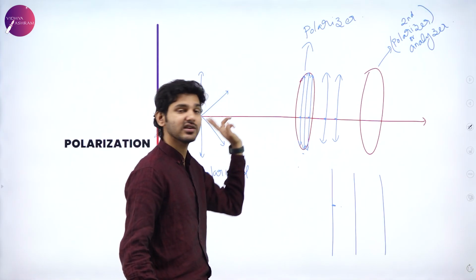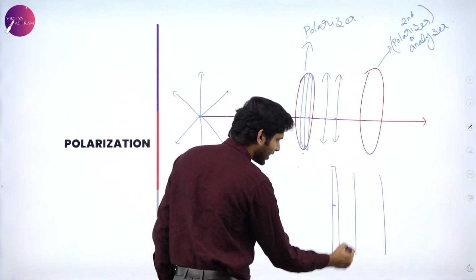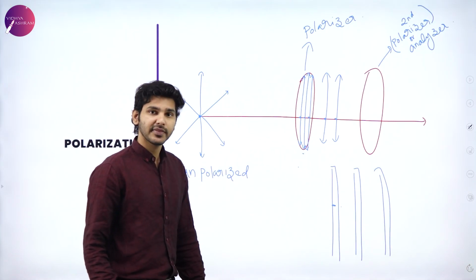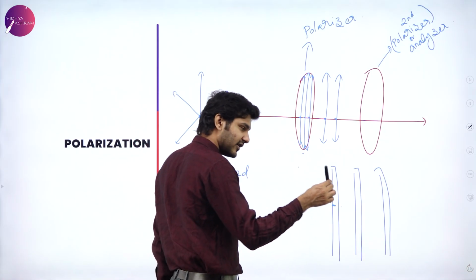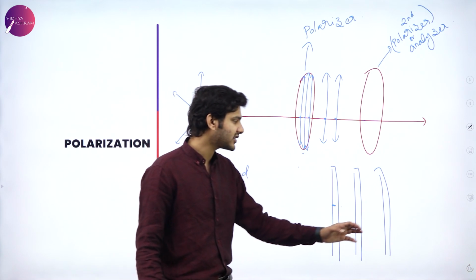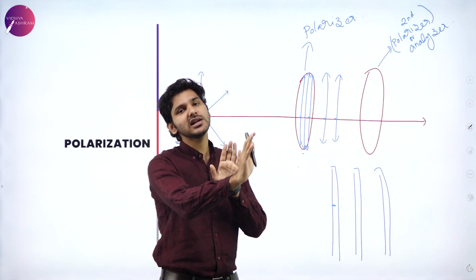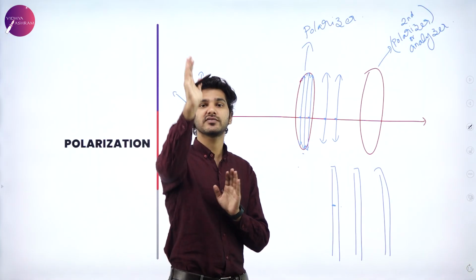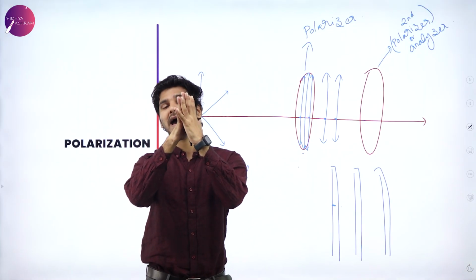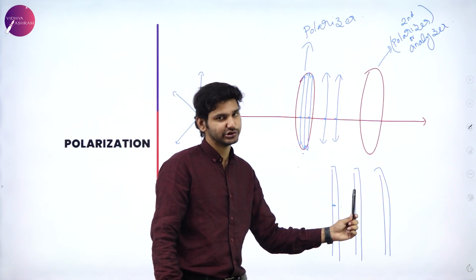That is what is happening here. Now, if I keep one more jail cell behind it, just like this one, then again, if anything is passing vertically through that, there is no problem. It will just pass right through, because they are parallel to each other. Since they are parallel, whatever can go through the first will go through the second.